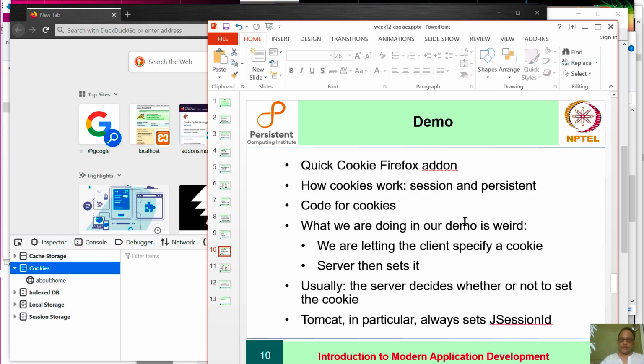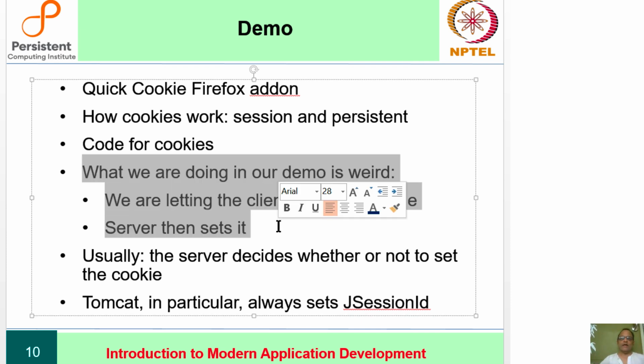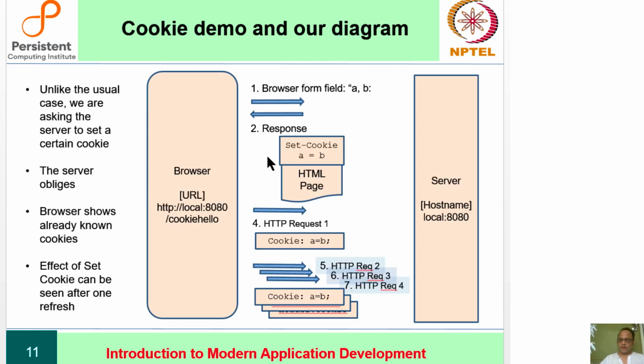All right, so that is our discussion of how cookies work, right? And what we are doing in our demo is not usual. We are letting the client specify a cookie. Normally the server will just do it on its own. And so what we have is we are sending this form field, right? And then there is a set cookie call coming back from the server telling us to set the cookie. You can, again, in JavaScript, set a cookie completely locally. So you can do it all in the browser if you want to. And so the effect of set cookie can be seen after one refresh.